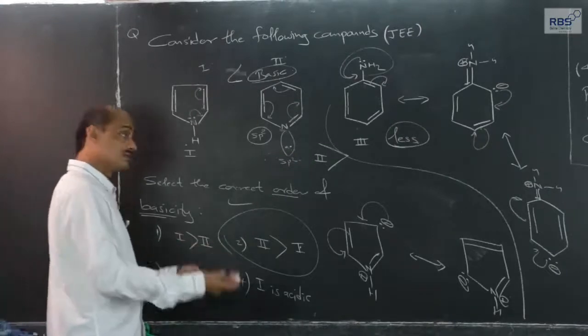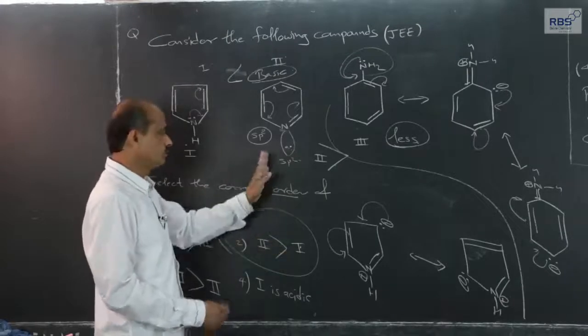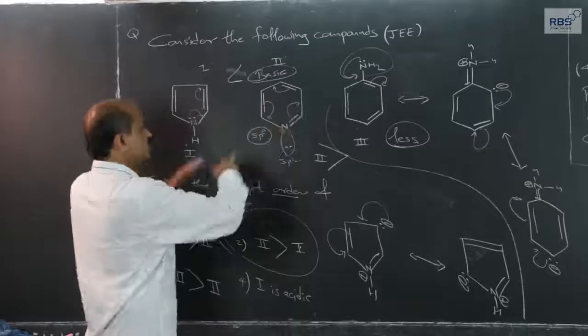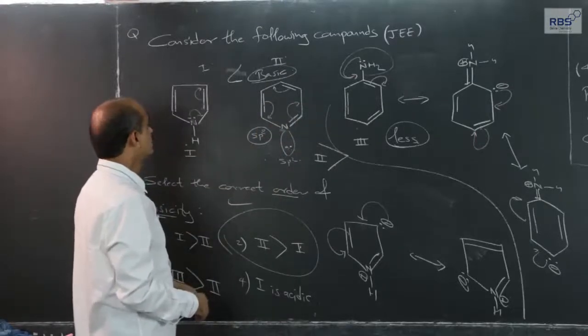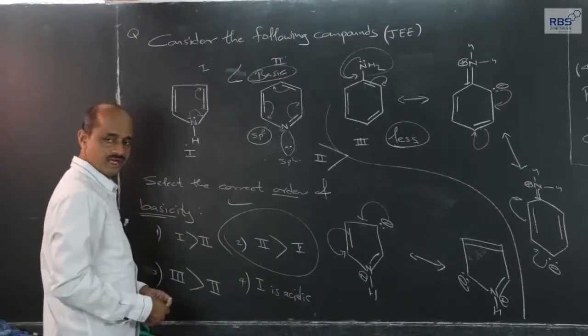If the order were asked, this one should be most basic, that should be fixed in the mind first. And if it were asked among the two, then that can be explained by considering the factors.